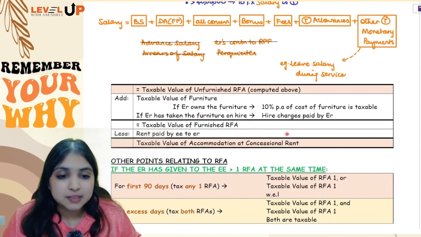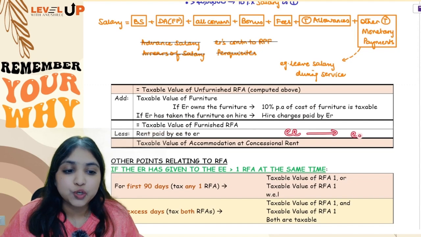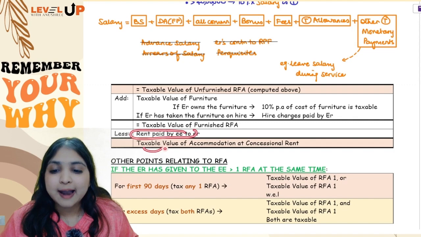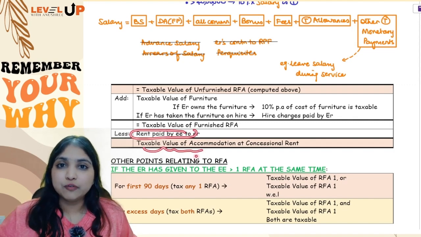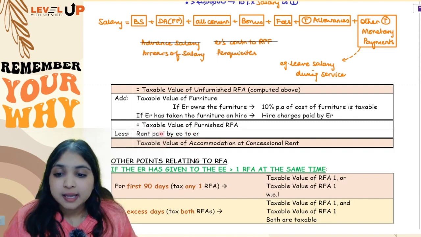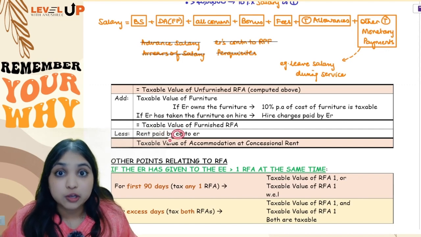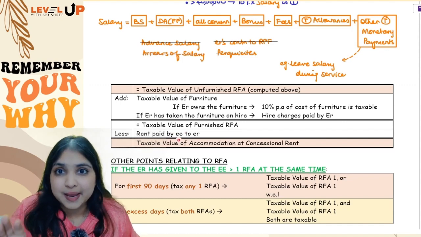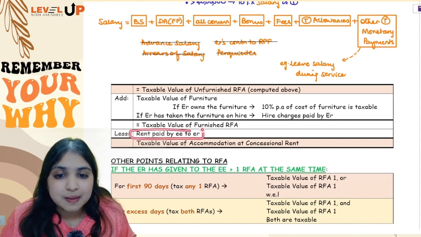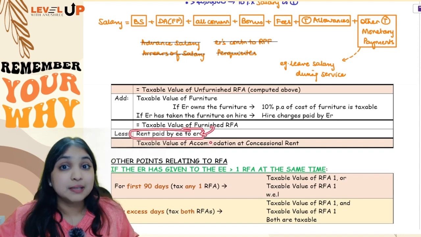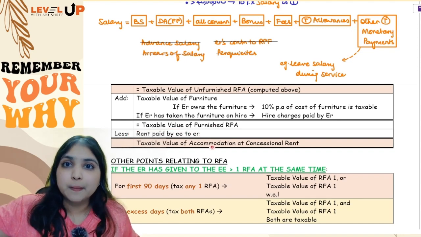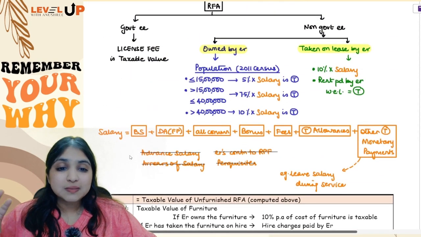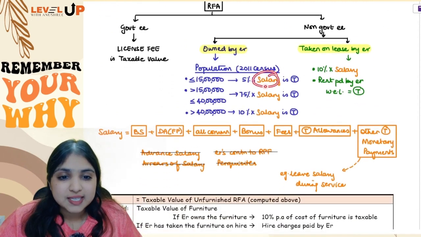Now sometimes the employee pays a small amount of rent to the employer. So whatever the employee has paid to the employer, you will subtract that and you will get the final value, the taxable value of accommodation at concessional rent. See, if the employee is paying rent to the employer, you can't call it rent free anymore, right? Because it is not rent free. Employee is paying some amount. So you will subtract it, but you will not call it rent free accommodation anymore. Instead, you will call it accommodation at concessional rent.